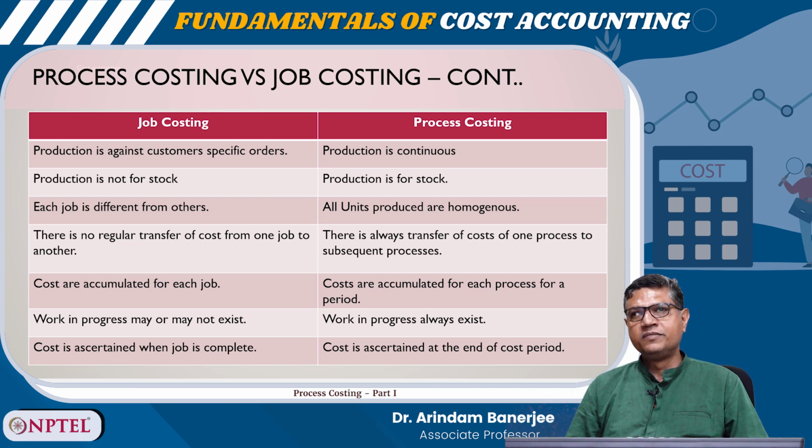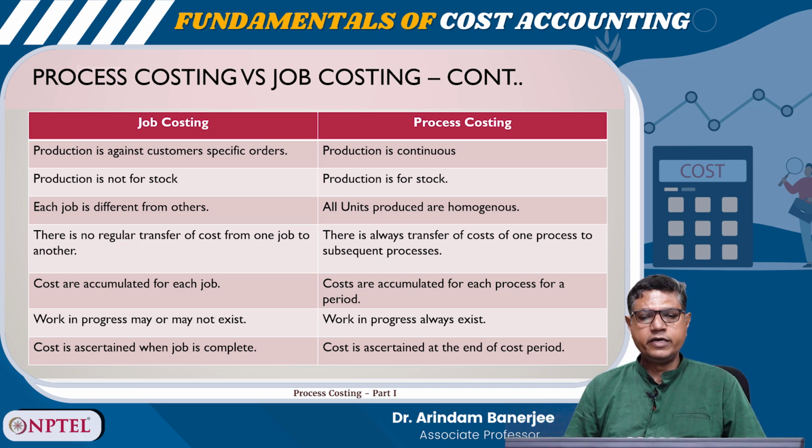So, in case of job costing, the production is against the customer's specific orders. In case of process costing, the production is continuous. Production is not for stock in case of job costing, but in process costing, production is for stock. Each job is different from others in job costing. In process costing, all units produced are homogeneous. There is no regular transfer of cost from one job to another in job costing. There is always transfer of cost of one process to subsequent processes.